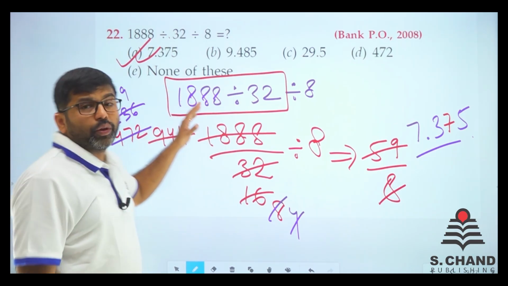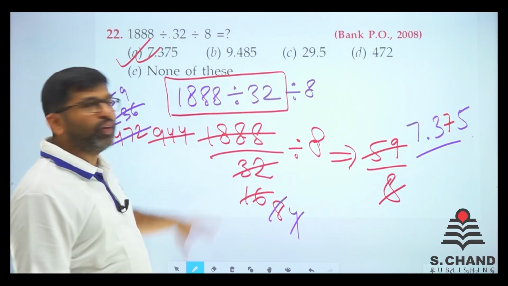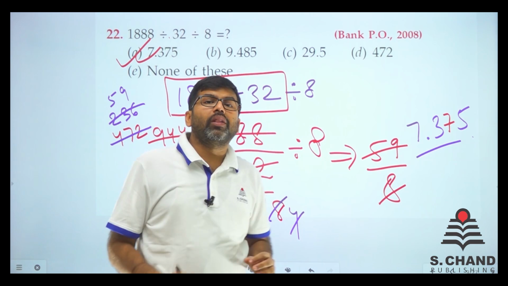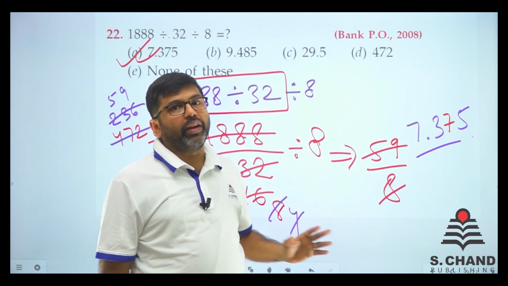So what you need to do is calculate this first and then divide by 8. This is the way you need to do. You have to do all the questions like this. Follow BODMAS strictly and left to right if possible.